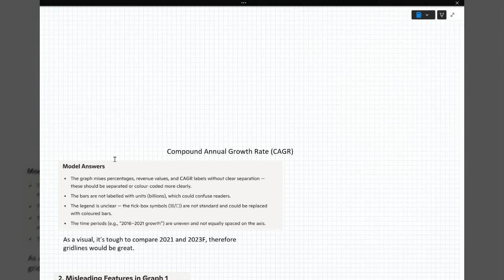The time periods, 2016 to 2021, growth are uneven and not equally spaced on the axis, and that's a very valid point. The growth between 2016 to 2021 represents 5 years, and then they look at the growth over 1 year, and then the growth between 2024 and 2026. So that's uneven, and we're comparing different year groups.